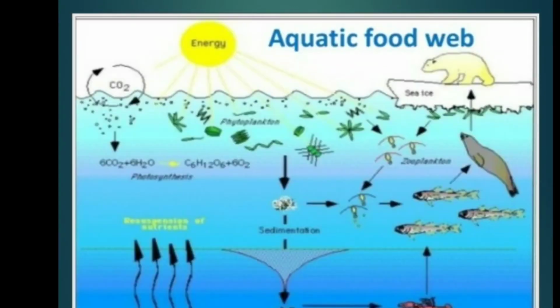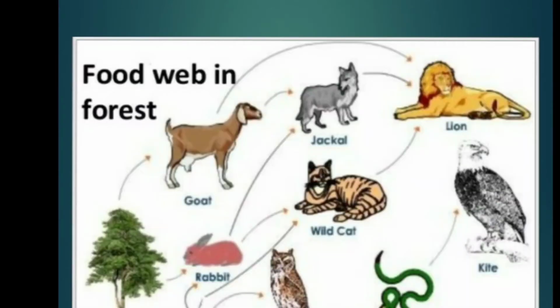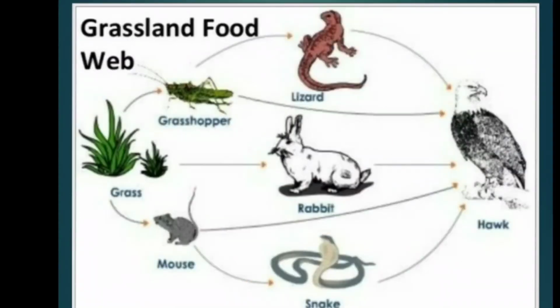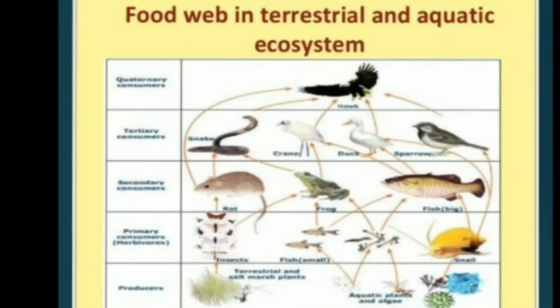This picture signifies the food web which is found in water, which is also known as aquatic food web. In this picture we can find the food web which is found in forest area. This is the food web which is found on grassland. And lastly we can see food web which is found in terrestrial and aquatic ecosystem.